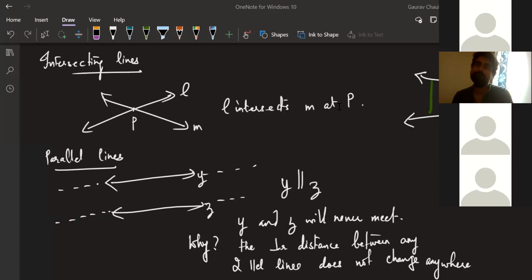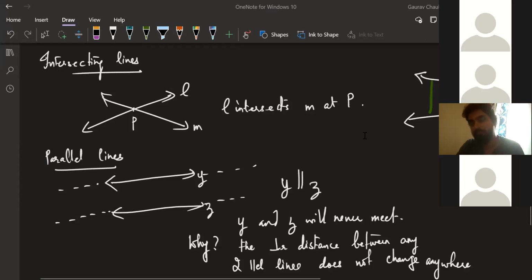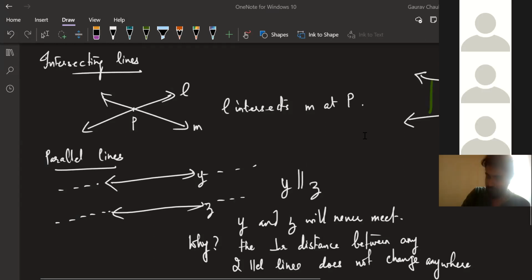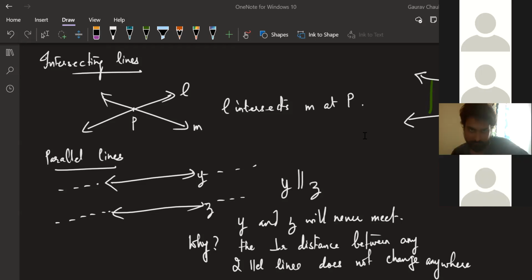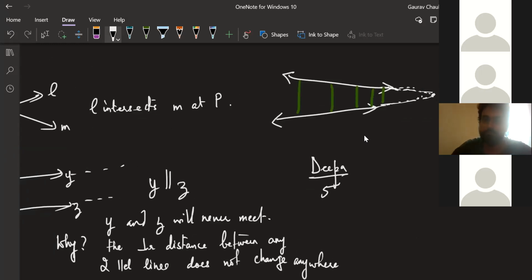Gagan: They will meet only once, sir. Why, Gagan? Because if they meet, for example the intersecting lines, sir, they meet at one point, and they expand on both sides and never meet again.